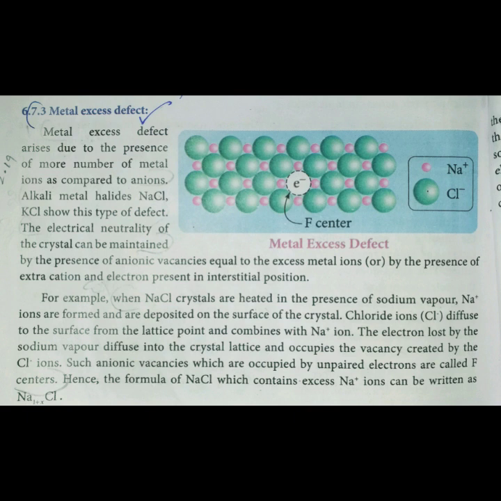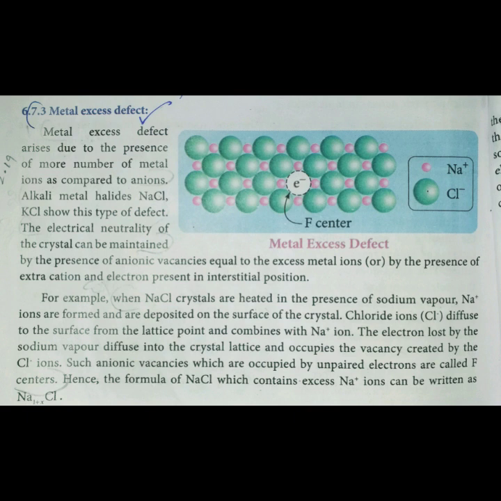Here the electrical neutrality of the crystal can be maintained by the presence of anionic vacancies equal to the metal excess atoms, or by the presence of an extra cation and electron in its interstitial position. So, one more example of how this metal excess defect arises: sodium chloride,